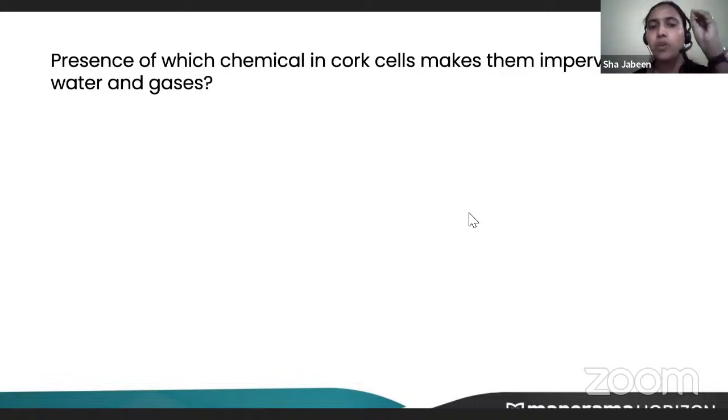I hope it is clear what cork cells are. You might have seen the bark of the stem. If you touch a stem, or try to remove the bark of the stem, those are all made up of cork cells. You can see how dry the bark will be. They are very dry without any water content. That's because they are made up of these dead cells called cork cells. Is it clear now? Now let us move to the next question.